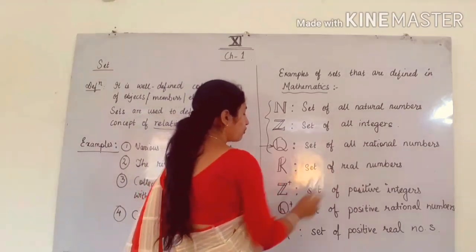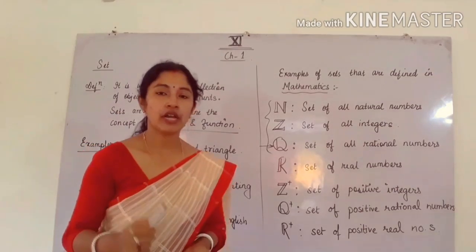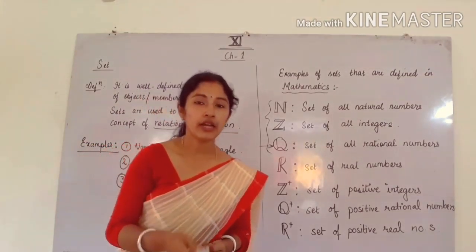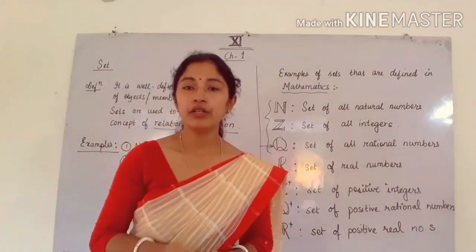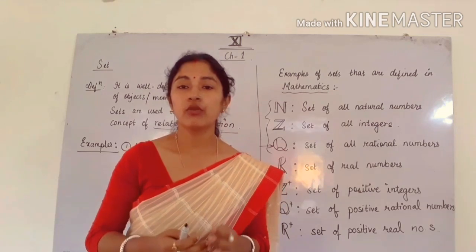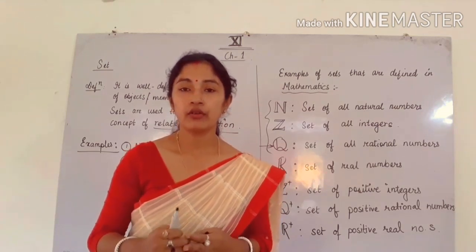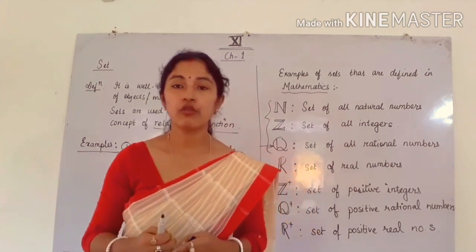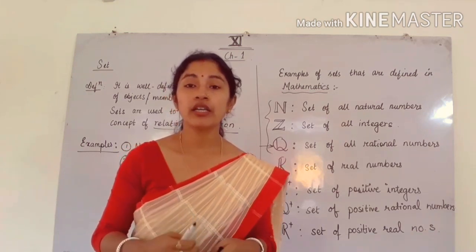Next is R. R is the set of real numbers. What are real numbers? As you all know, rational plus irrational numbers are called real numbers. And what are irrational numbers? All of you know, the numbers which are non-terminating and non-repeating. For example, root 2, root 3, root 5, pi, these all are irrational.